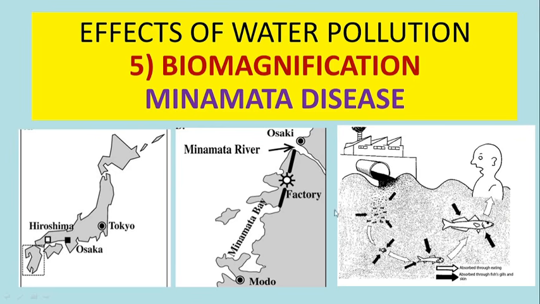Many of the fishes which consumed those toxic amounts of chemicals, especially rich in mercury, were also contaminated. Gradually, these fishes were consumed by human beings, and human beings were severely affected with a disease which is known as Minamata disease. So this is also a classic example that chemicals present in water can end up in human beings through the food chain, and they can in fact magnify through the food chain.